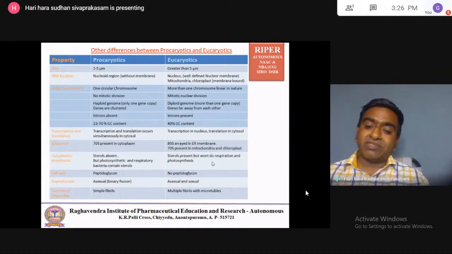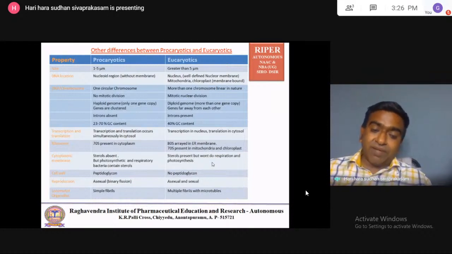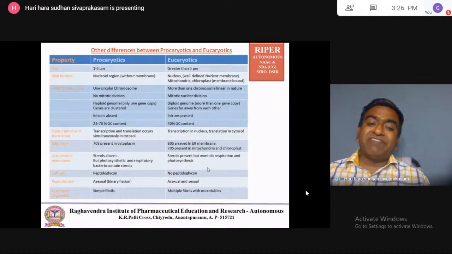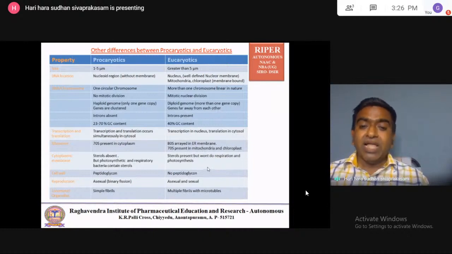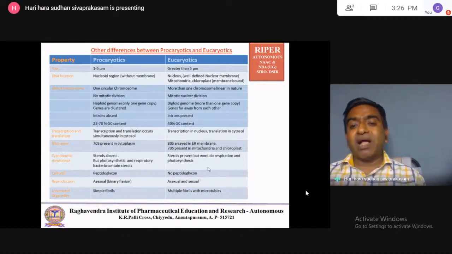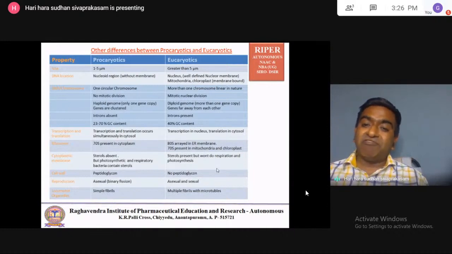So eukaryotes do asexual and sexual methods of reproduction. Then for locomotion, in prokaryotes simple fibrils will be present. An organized structure for locomotion is present in eukaryotes. Even lower eukaryotes like algae and protozoa will have multiple fibers along with microtubules. But in prokaryotes, simple fibers will be there. In eukaryotic animals, there are well-defined organs for locomotion, like legs.